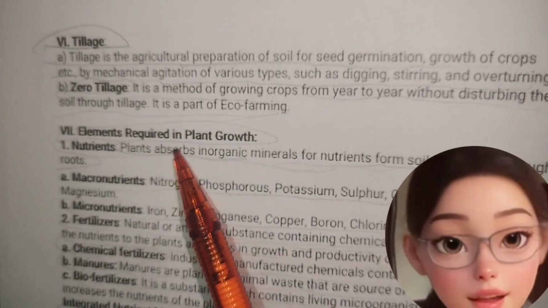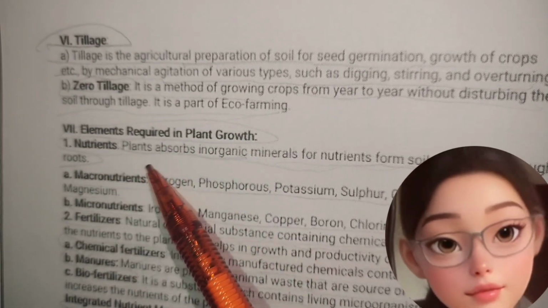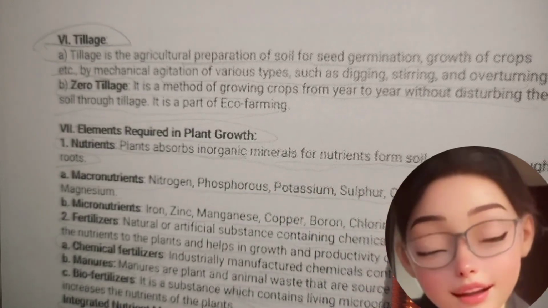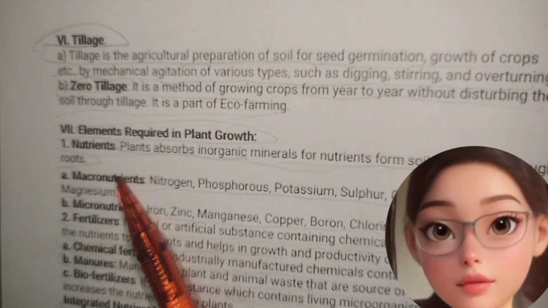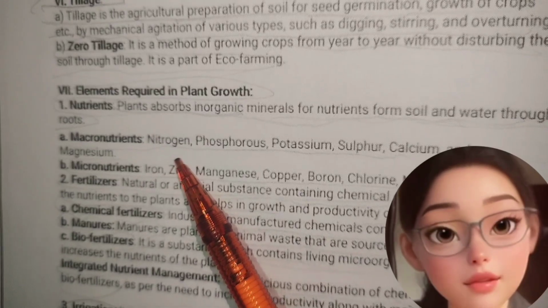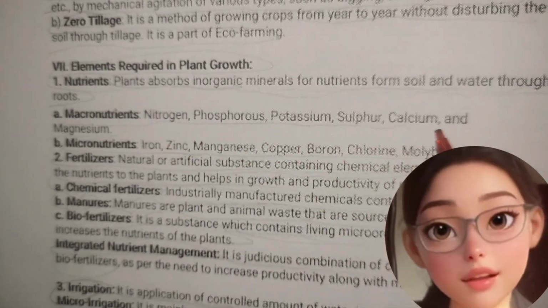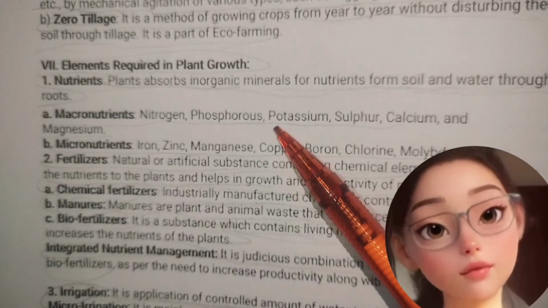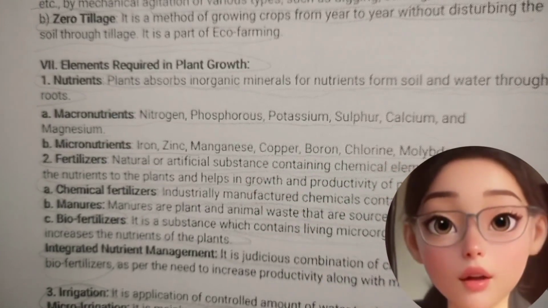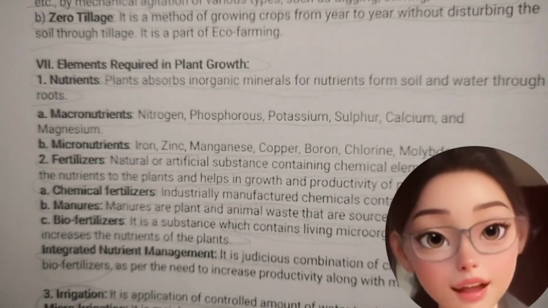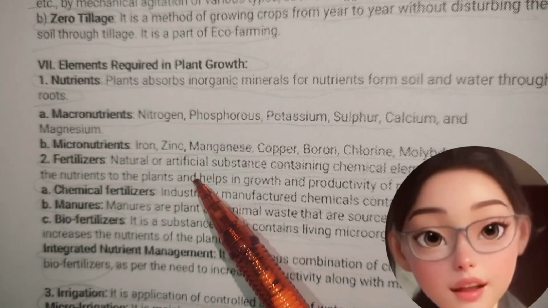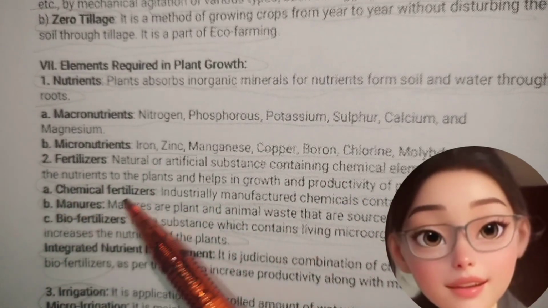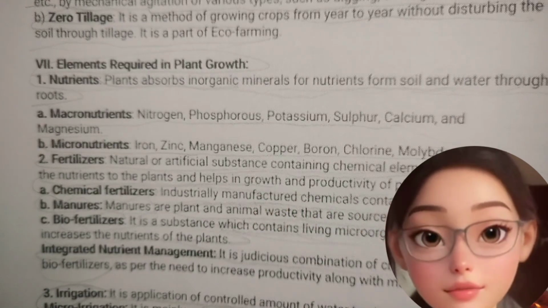Seventh one is elements required in plant growth. Nutrients: plants absorb inorganic minerals as nutrients from soil and water through roots. Macronutrients: nitrogen, phosphorus, potassium, sulfur, calcium, and magnesium. Micronutrients: iron, zinc, magnesium, manganese, copper, boron, chlorine, molybdenum, etc. Fertilizers: natural or artificial substances containing chemical elements that provide nutrients to plants and help in the growth and productivity of plants.